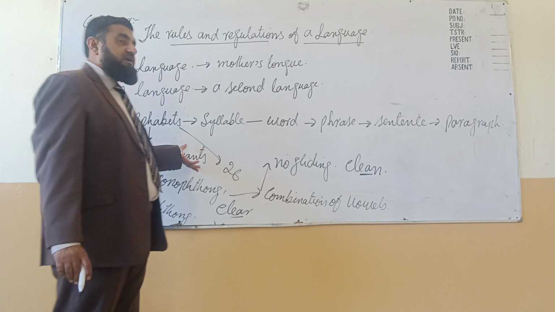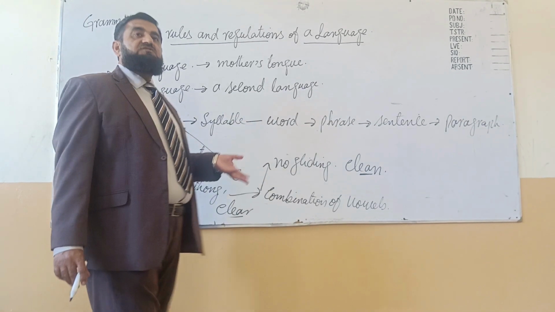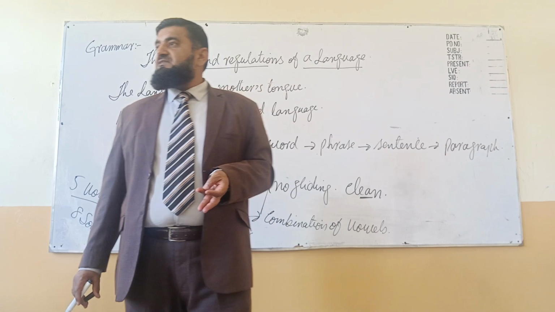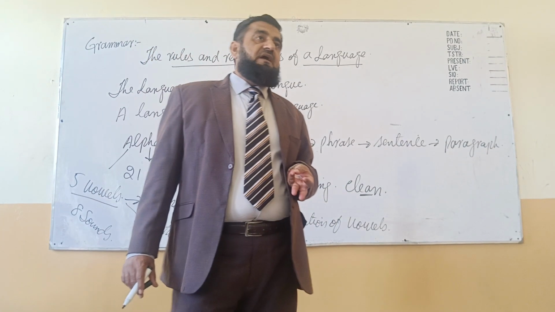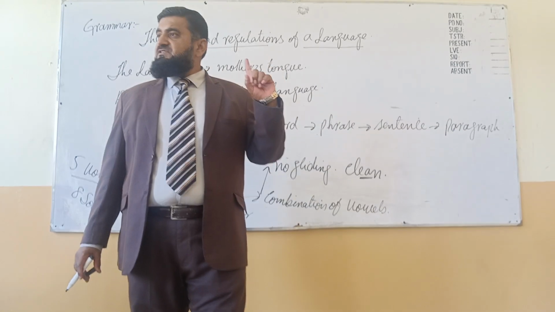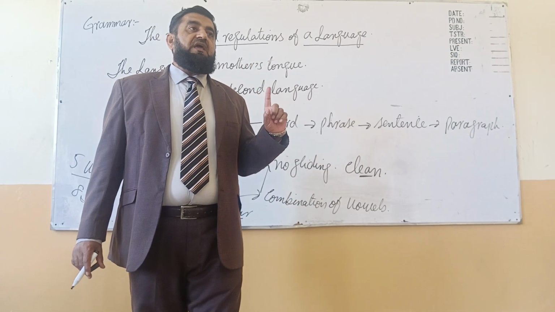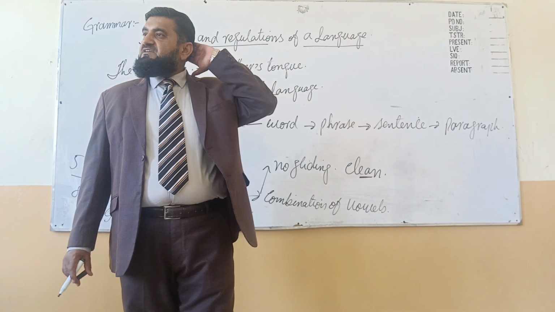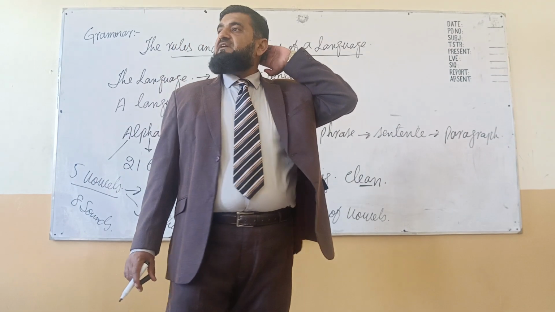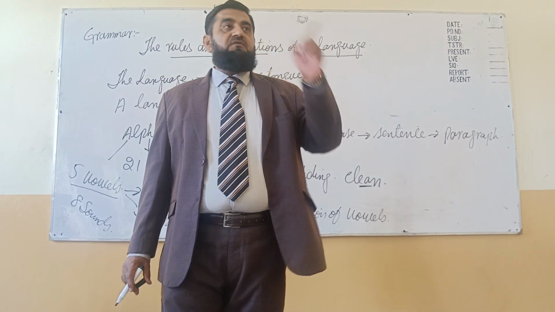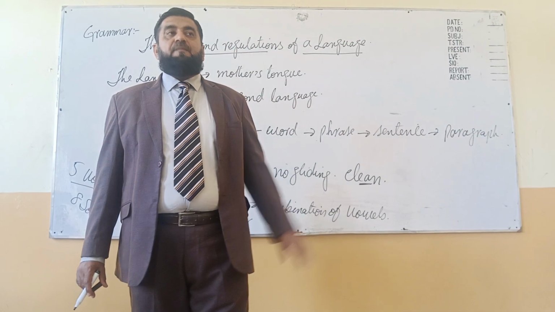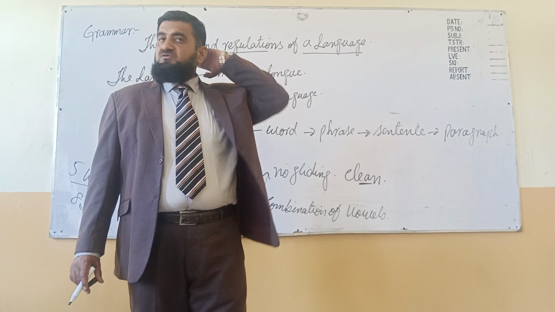The same is the case with consonants. Some consonants are voiced, some are voiceless, some are sibilant, some are nasals. What are voiced consonants? While we are pronouncing them, they produce a buzzing sound here at the back of your head. जब हम इनको pronounce करेंगे, यहाँ पे buzzing sound महसूस होगा.